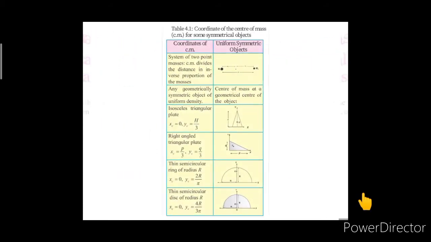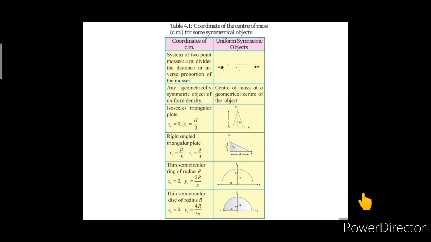Now, let us see the coordinates of the center of mass for some symmetrical objects.